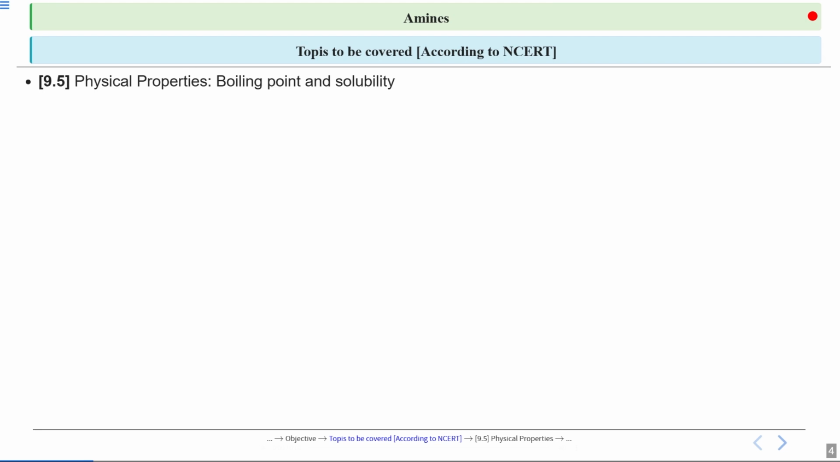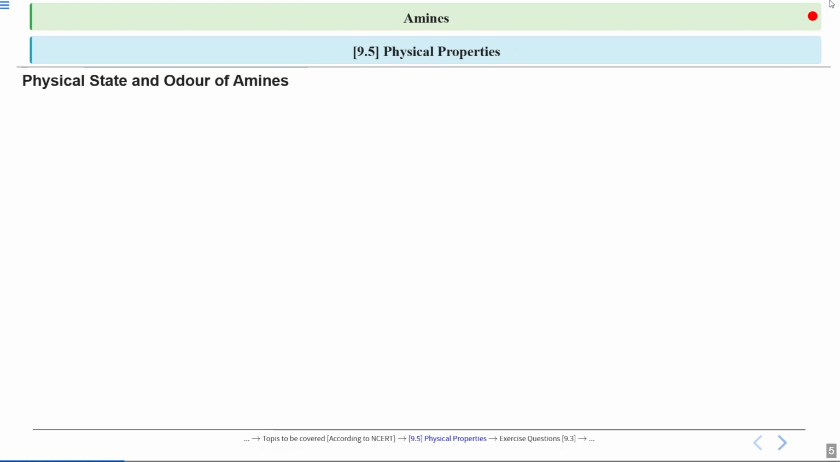Now for your reference, I have mapped the NCERT sections which we are going to cover today. So today we will be covering 9.5, which is physical properties, boiling point and solubility. And we will solve exercise questions 9.3, 9.4 and 9.14. Okay, so let's start with today's lecture.